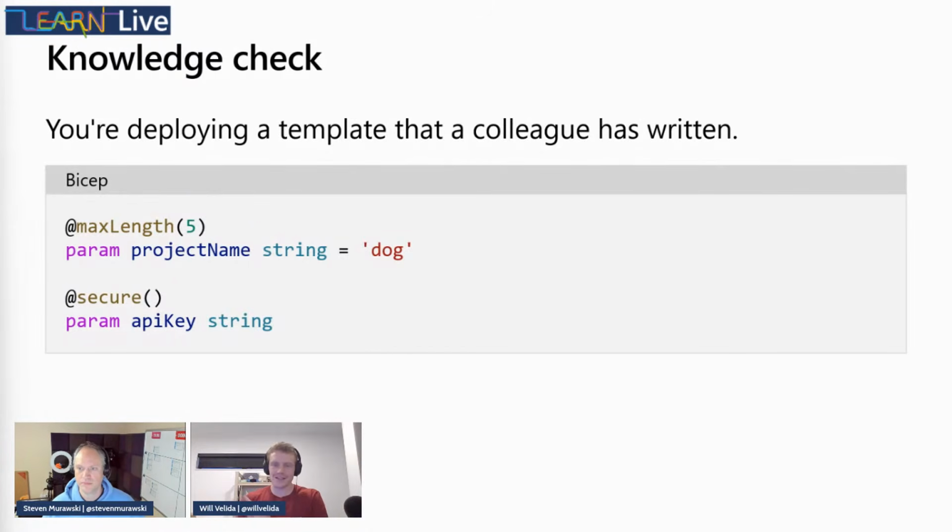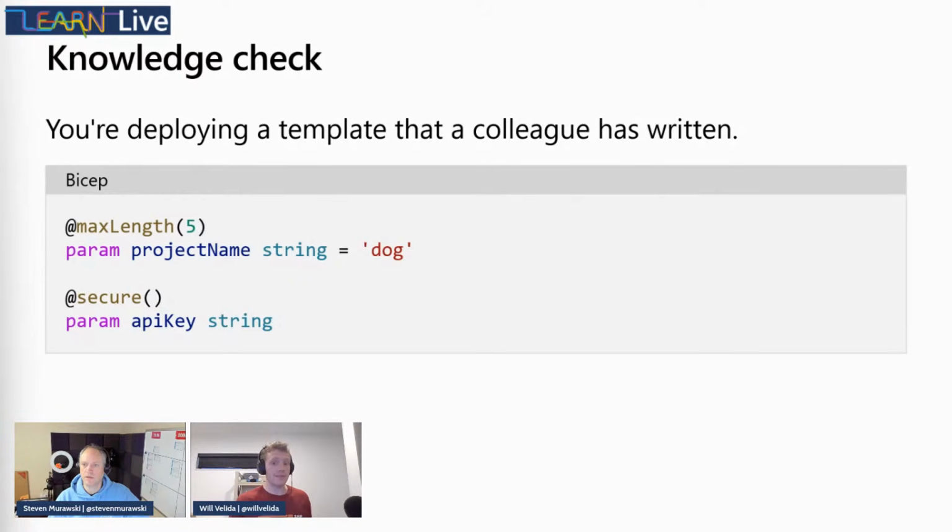Absolutely. Let's test the good folks watching the stream. So we're deploying a template that one of your colleagues has written, and they've given you a Bicep template named main.bicep with these parameter definitions. We've got a string parameter for project name with a max length of 5, with a default of dog. And we've also got a secure parameter decorator for our API key.